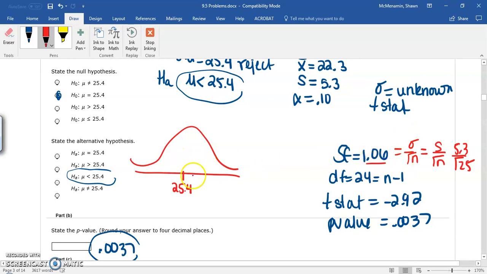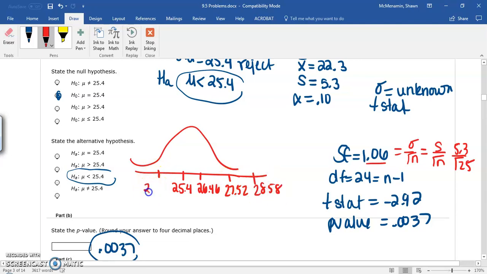And when you use that, 25.4 plus 1.06 gives you 26.46. Then you add another 1.06, you get 27.52. And then this is 28.58.